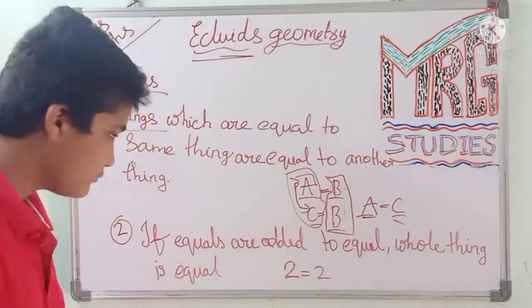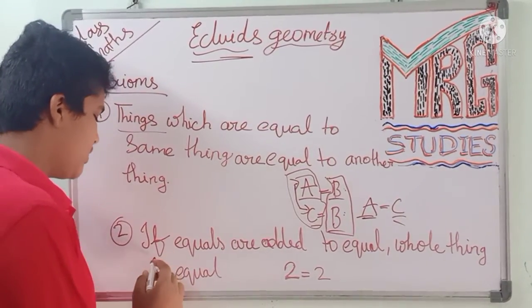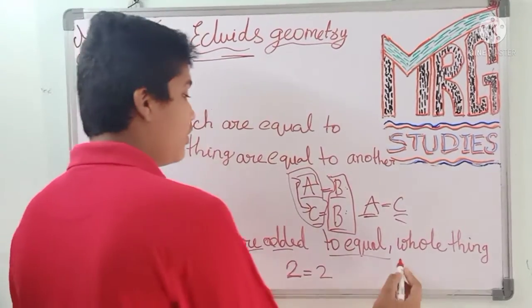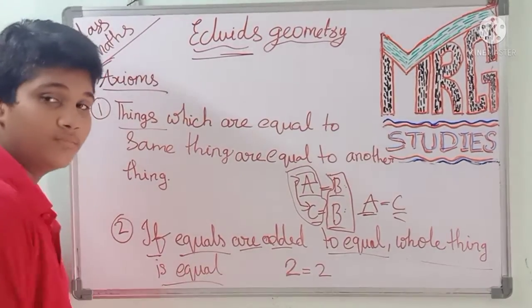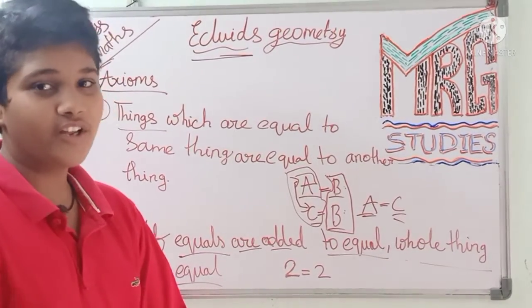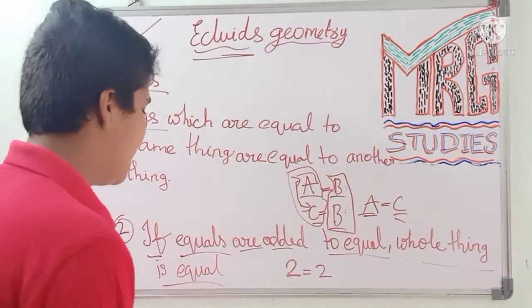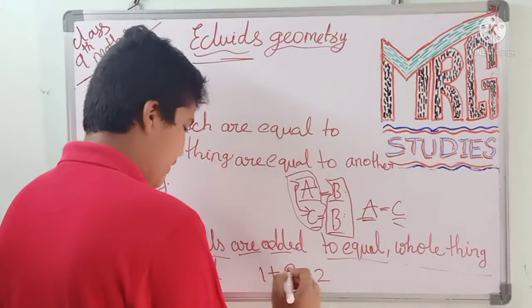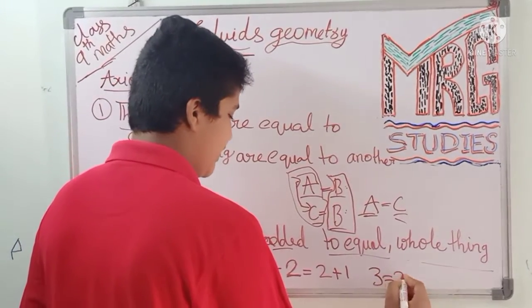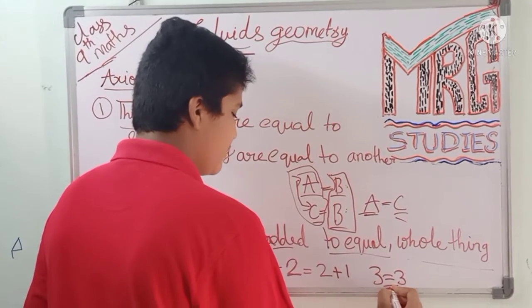Now the second: if equals are added to equals, the wholes are equal. That means if you add a number to both equal things, you should again get equal things. For example, 1 plus 2 and 2 plus 1. So 3 equals 3. Again they have become equal.